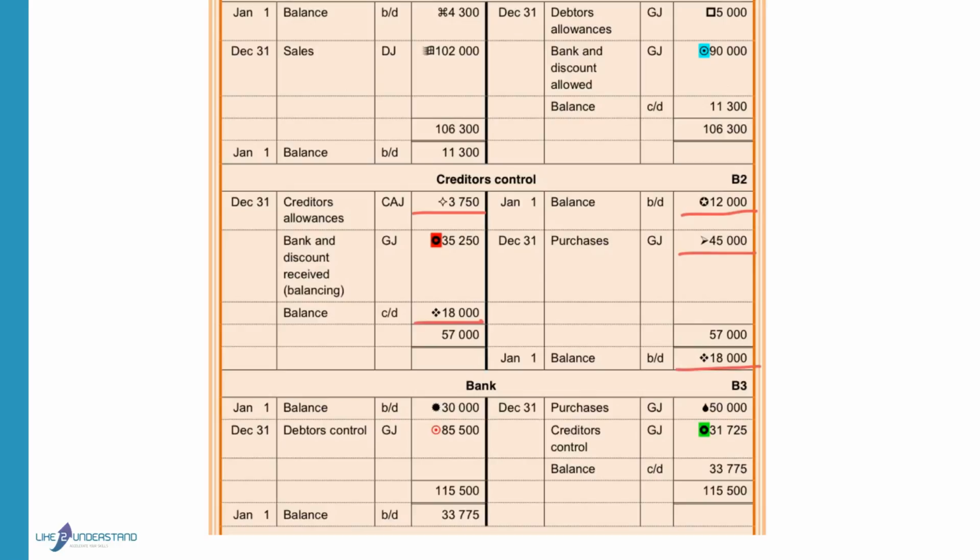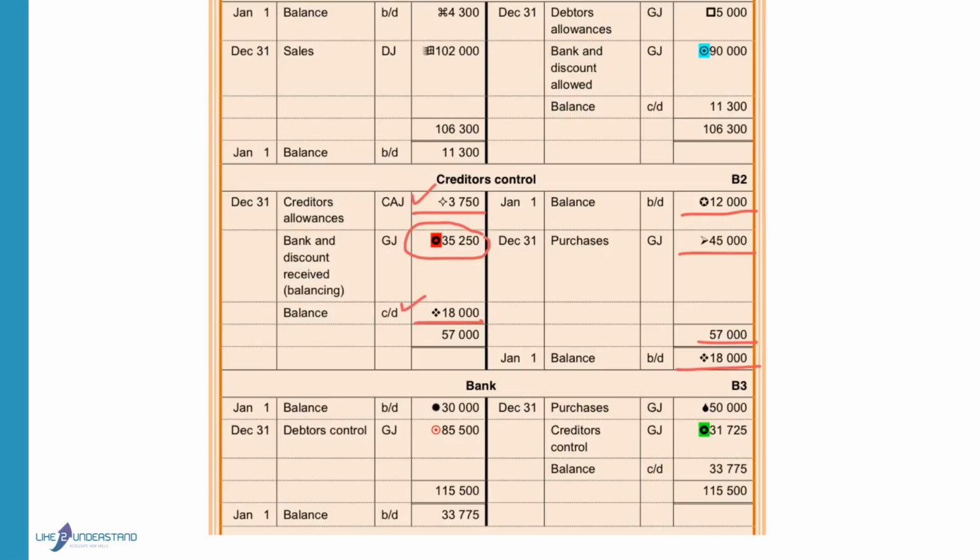If we add up the credit side, we get a total of 57,000 minus the 3,750 minus the 18,000. So by balancing the creditors control account, we can determine what is the amount that will be recorded on the debit side of creditors control for the bank amount and discount received.